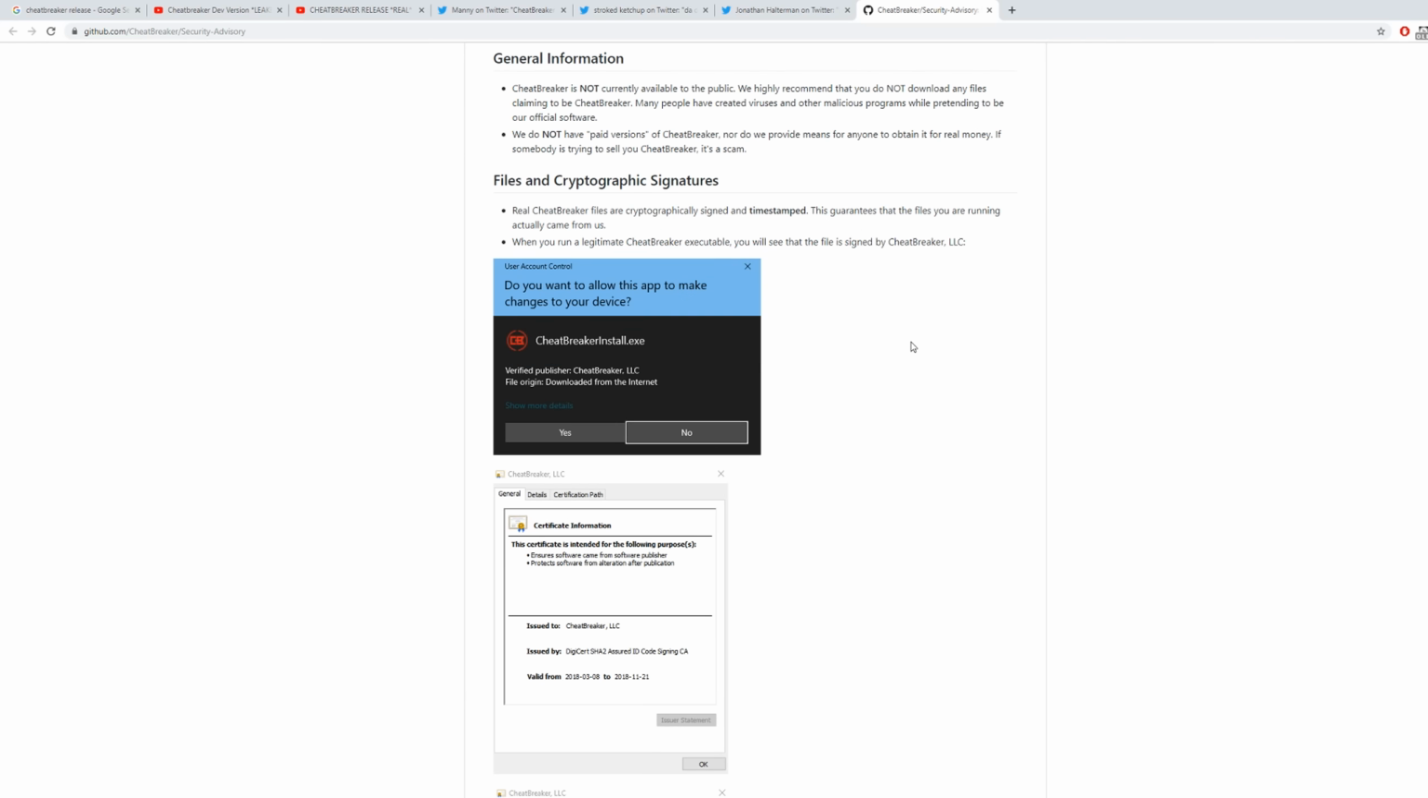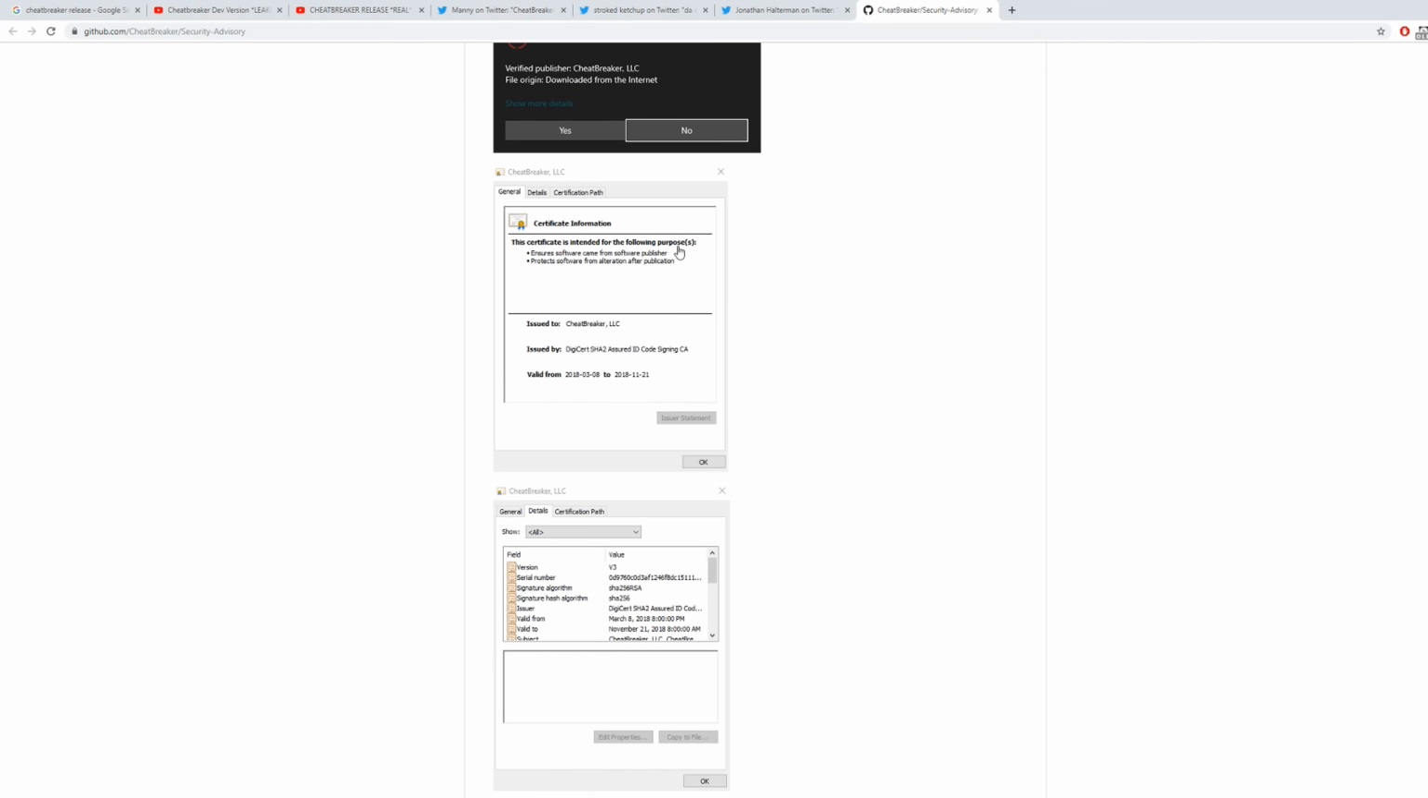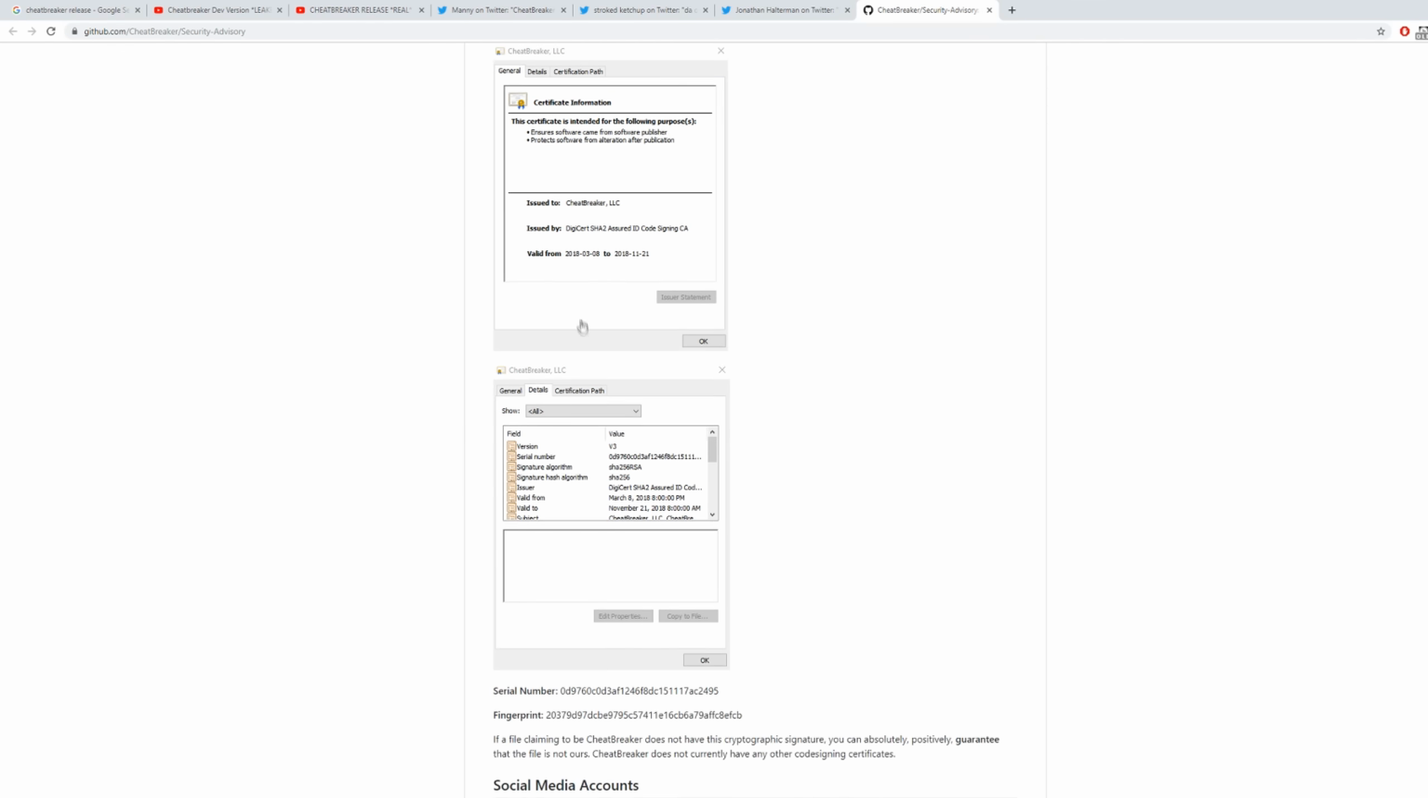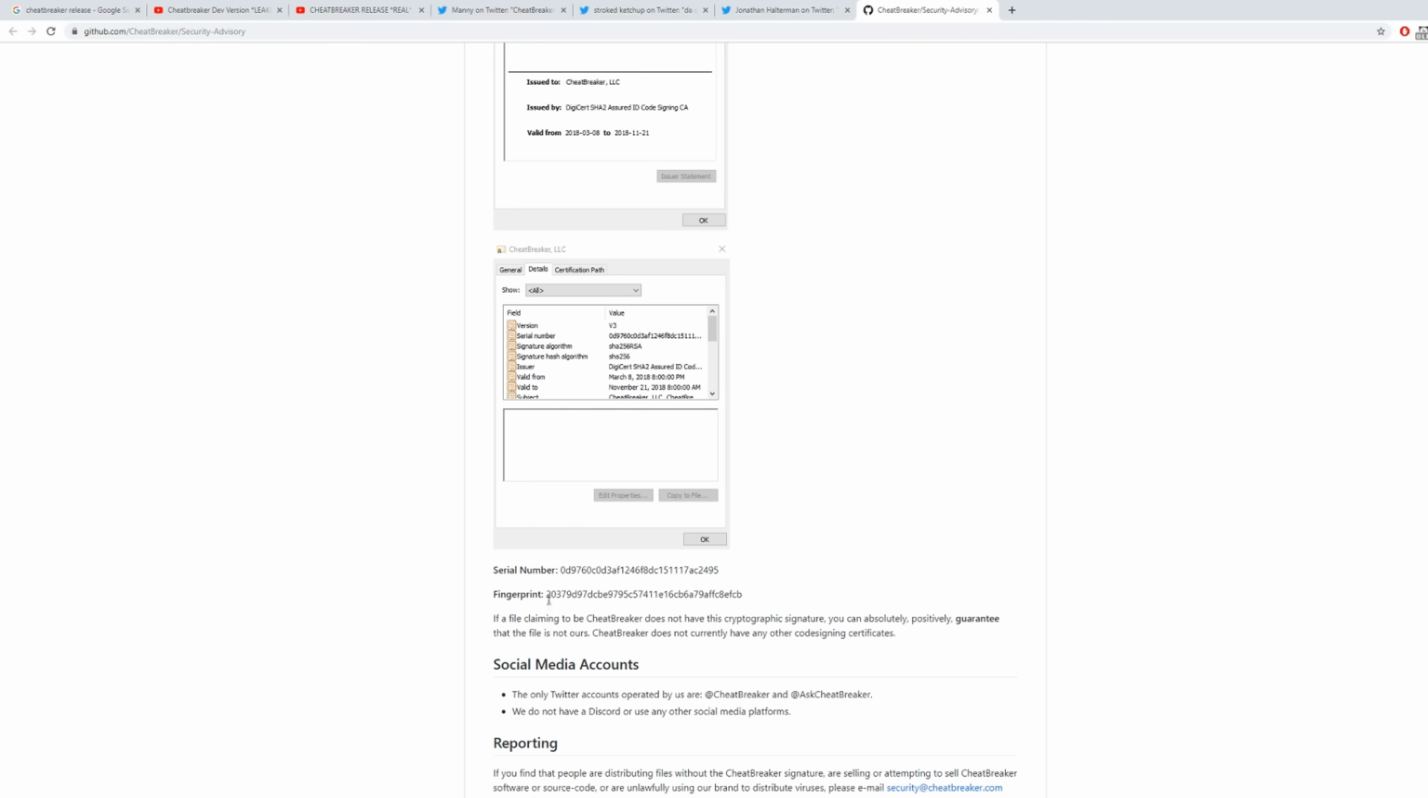And then J-Halt talks about how real CheatBreaker files are cryptographically signed and timestamped. This guarantees that the files you're running actually come from us. When you run a legitimate CheatBreaker executable, you will see that the file is signed by CheatBreaker LLC. So you can see right here, it says verified publisher, CheatBreaker LLC. And right here it says this certificate is intended for the following purpose, and it gives you a specific hash. If you go to the details section right here, there's a specific serial number and a fingerprint.